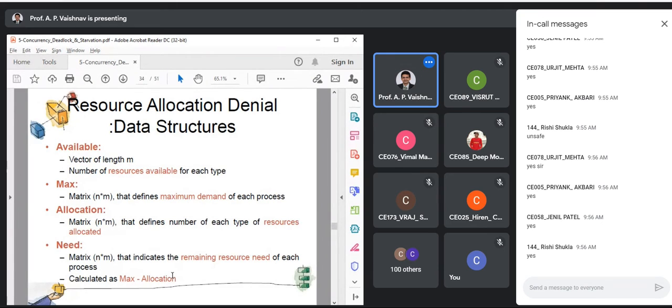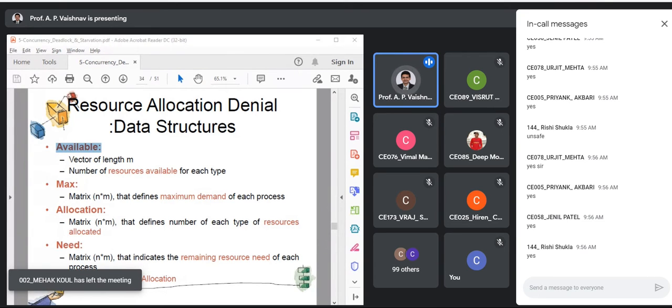Okay. So the first data structure is Available. Available is a vector that defines how many instances of each resource are available.